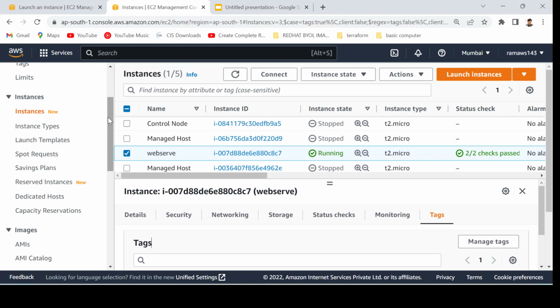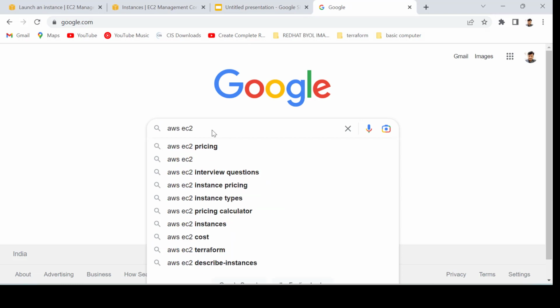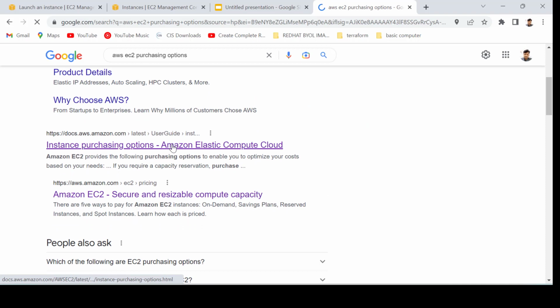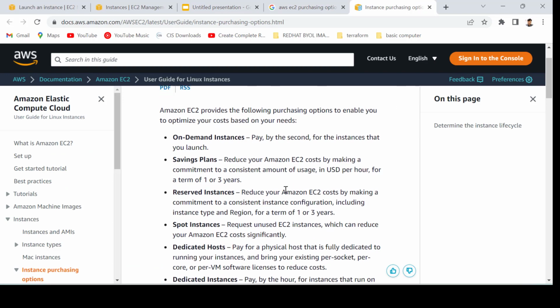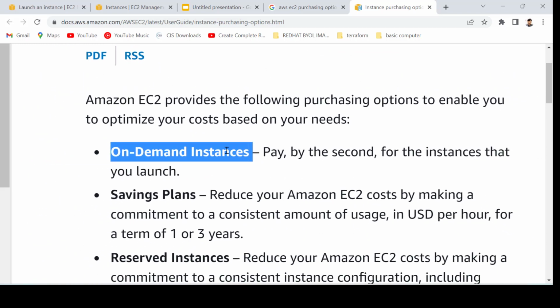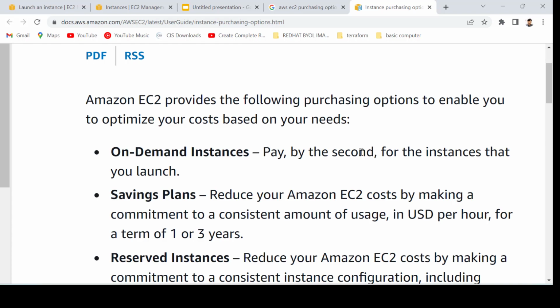You can have a look at that, and you can go to Google and find all these details. Let me have a look on Google: AWS EC2 purchasing options. It will give us more detailed information on what all is available. So we were discussing on-demand instances. When you create an instance on demand based on your need, you have to pay by the second for the instance that you launch.